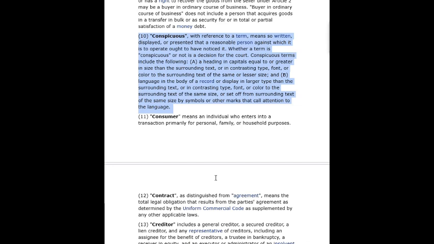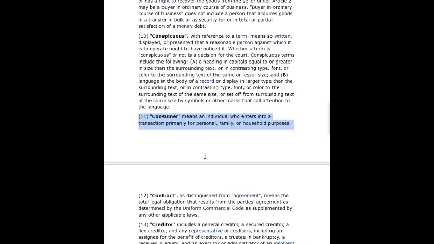A. A heading in capitals equal to or greater in size than the surrounding text, or in contrasting type, font, or color to the surrounding text of the same or lesser size, and B. Language in the body of a record or display in larger type than the surrounding text, or in contrasting type, font, or color to the surrounding text of the same size, or set off from surrounding text of the same size by symbols or other marks that call attention to the language.